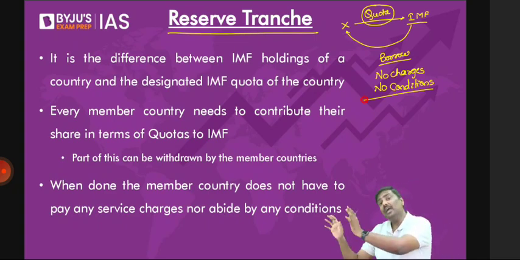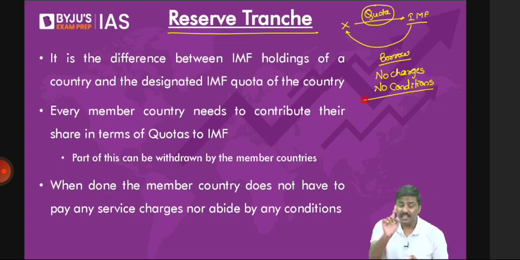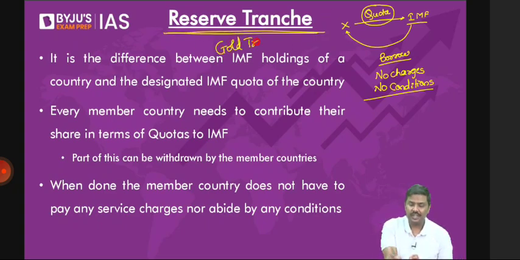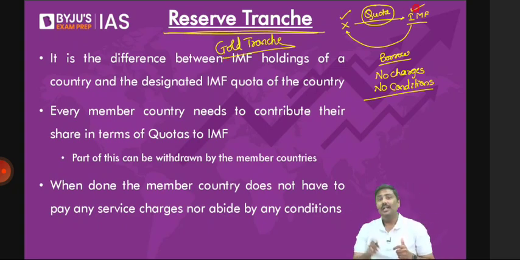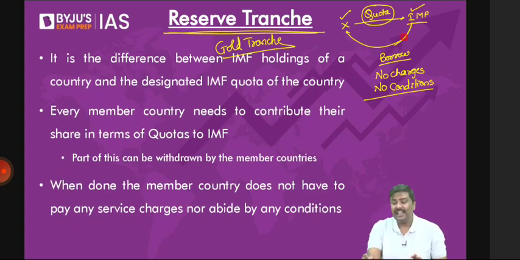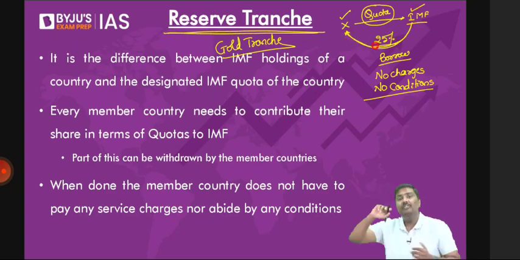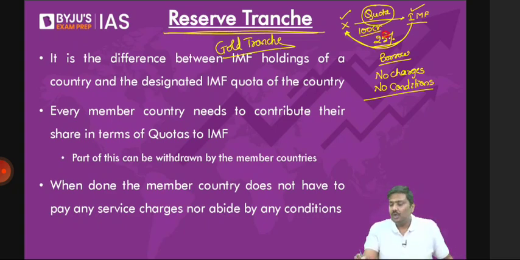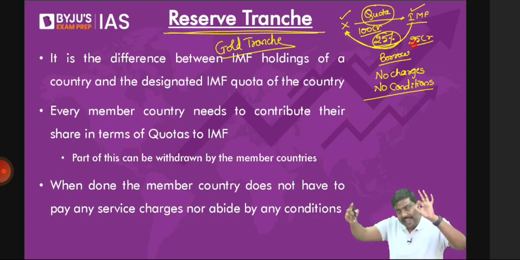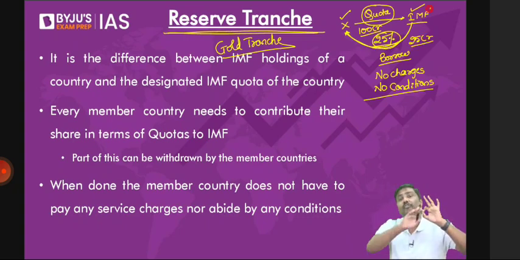Now, one such facility is reserve tranche, or else this is also referred to as gold tranche. Now, what is this reserve tranche or gold tranche? A country, whenever they become a member of IMF, would have given a certain amount of money to IMF because of quota. IMF says a certain percentage of it, up to 25%, you can take. Imagine country X becomes a member of IMF and contributes 100 crore rupees because of quota. What is 25% of this? 25 crore rupees. So country X can take up to 25 crore rupees as a loan from IMF without abiding by any condition, without having to pay any charges to IMF.